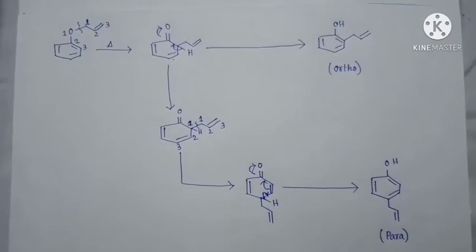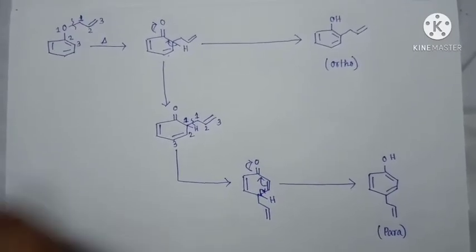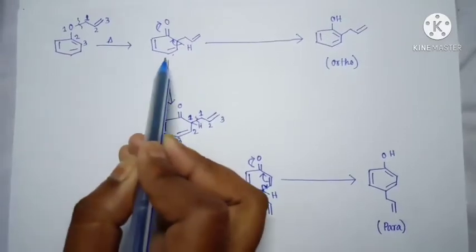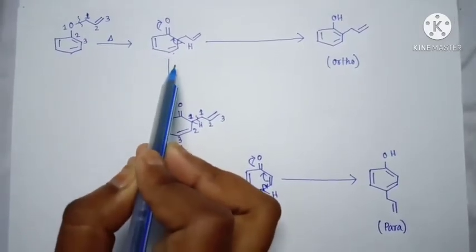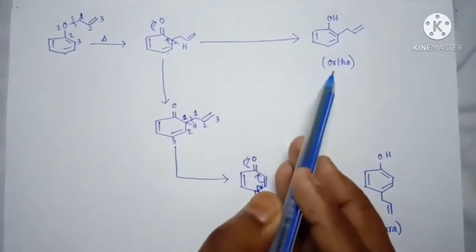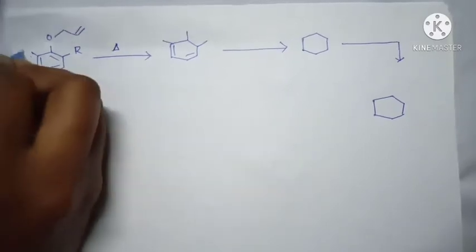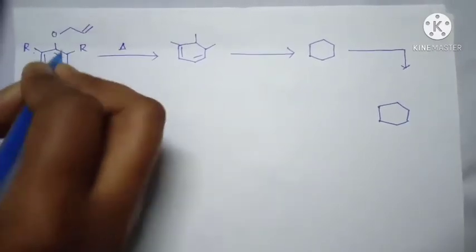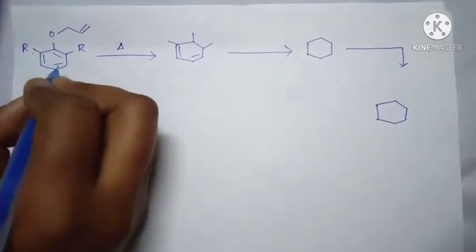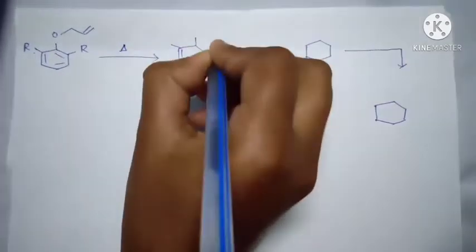In comparing ortho and para products, ortho is always preferred, because when the compound arrives at that stage it wants to be aromatic, and that's why the ortho product always comes out. And one thing: if I block both ortho positions, then only the para product is obtained. So here if we heat it, then the product is